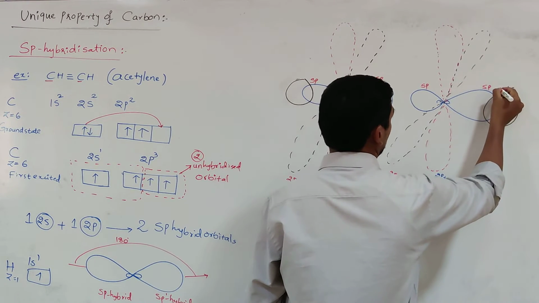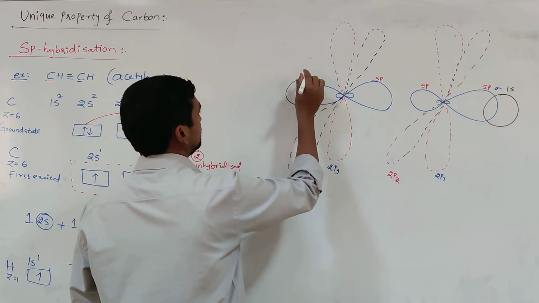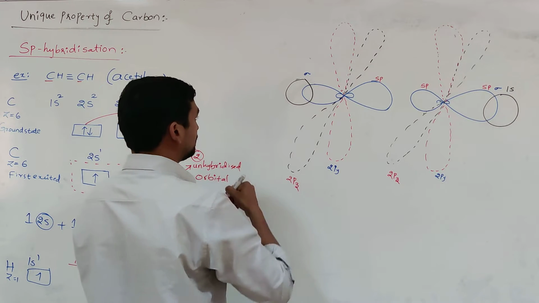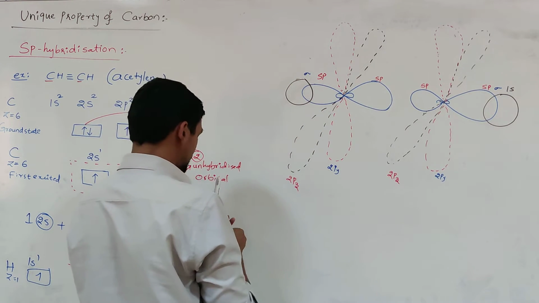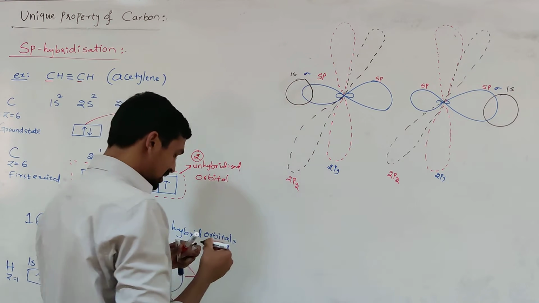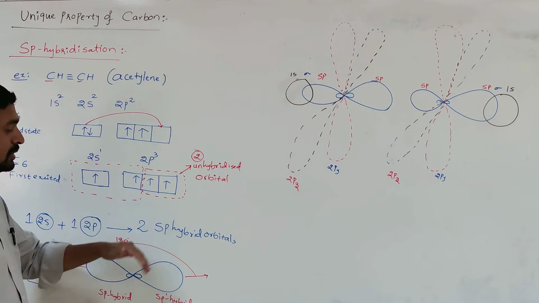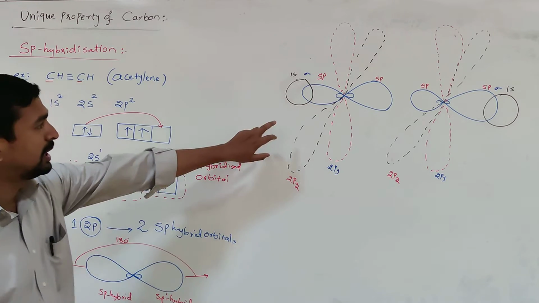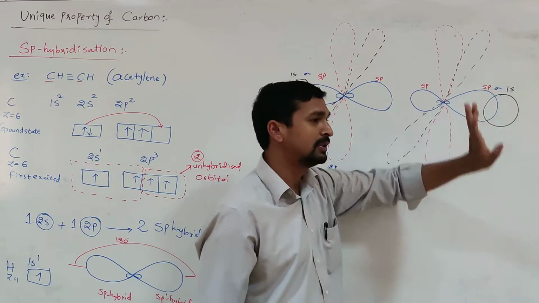Here a sigma bond is resulted between carbon and hydrogen, by overlapping of the sp hybrid orbital and the 1s orbital of the hydrogen atom. That means at each carbon atom two sp hybrid orbitals are present. Out of the two, one sp hybrid orbital at each carbon atom overlaps with the 1s orbital of a hydrogen atom to form a sigma bond.